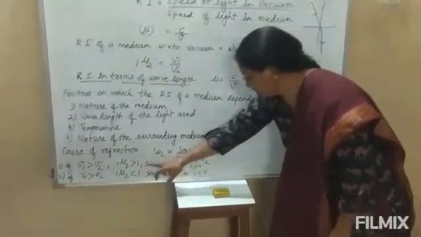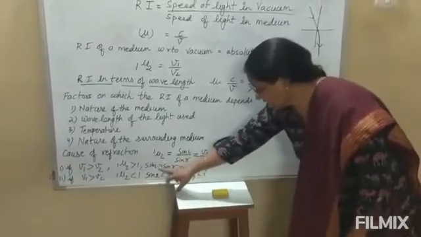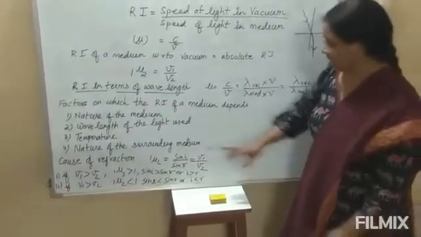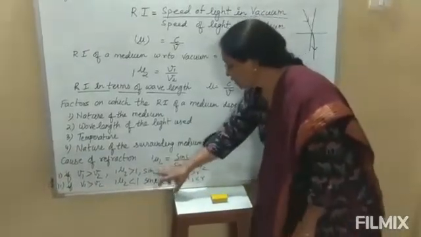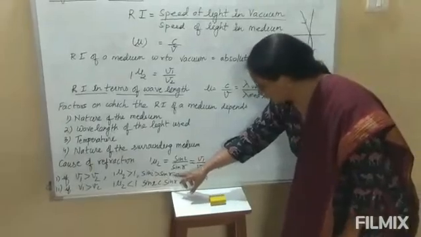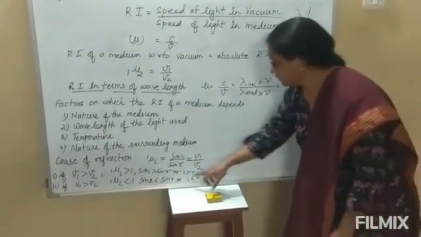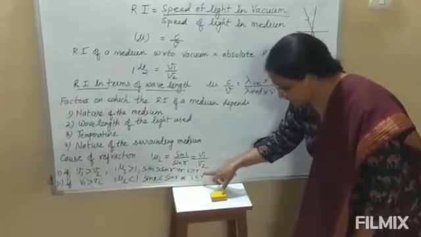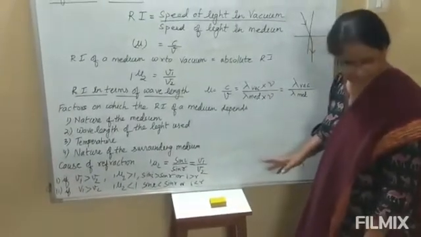And if 1 mu 2 is greater than 1, then sin i will also be greater than sin r. That means the sine of the angle of incidence is greater than the sine of the angle of refraction, and this means the angle of incidence is greater than the angle of refraction.